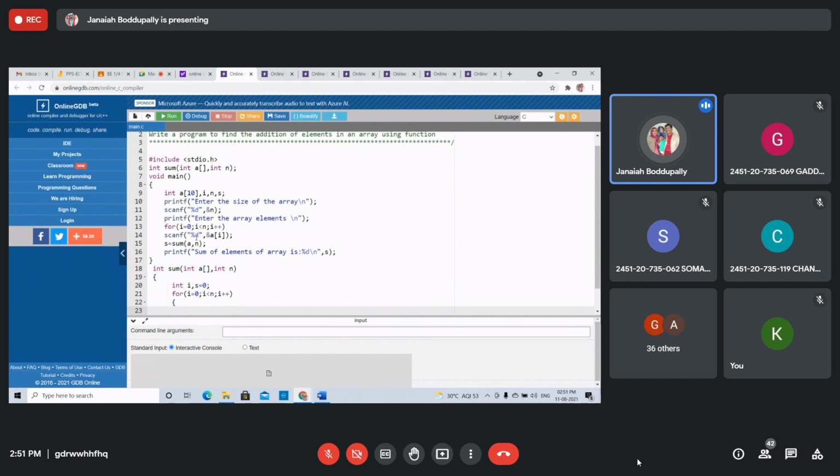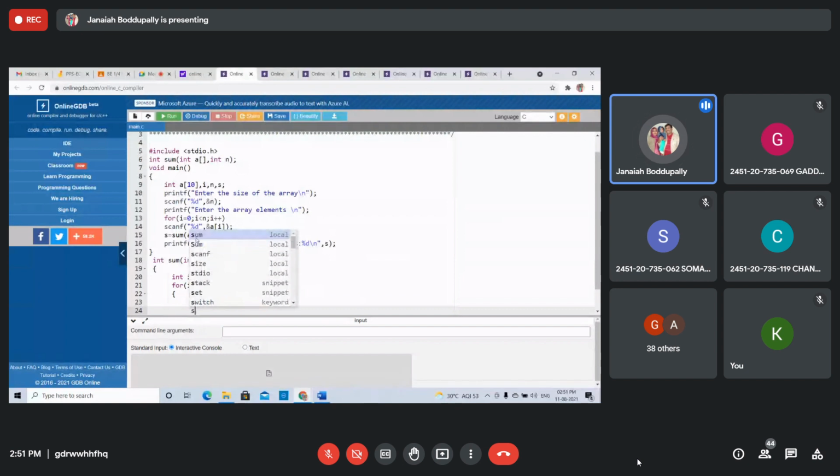How to calculate the sum? With printf you can also print the elements every time, displaying each element with a tab space and a of i. And the sum is s equal to s plus a of i.